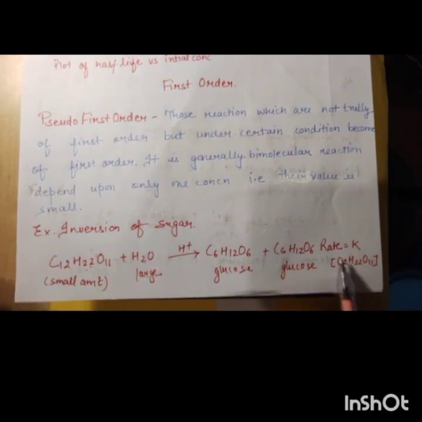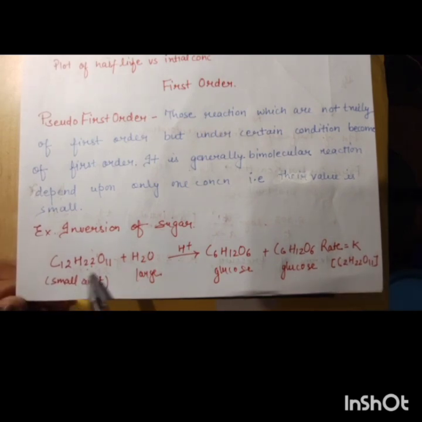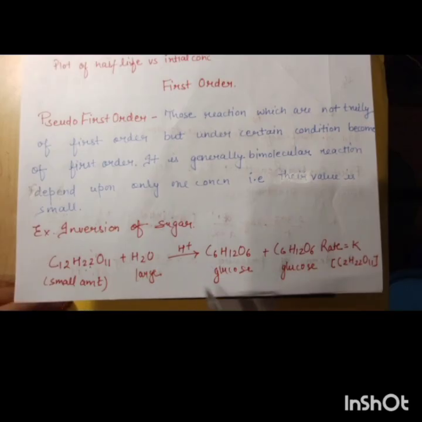So the rate depends on the concentration of sugar, which is present only in a small amount. So this is an example of pseudo first order.